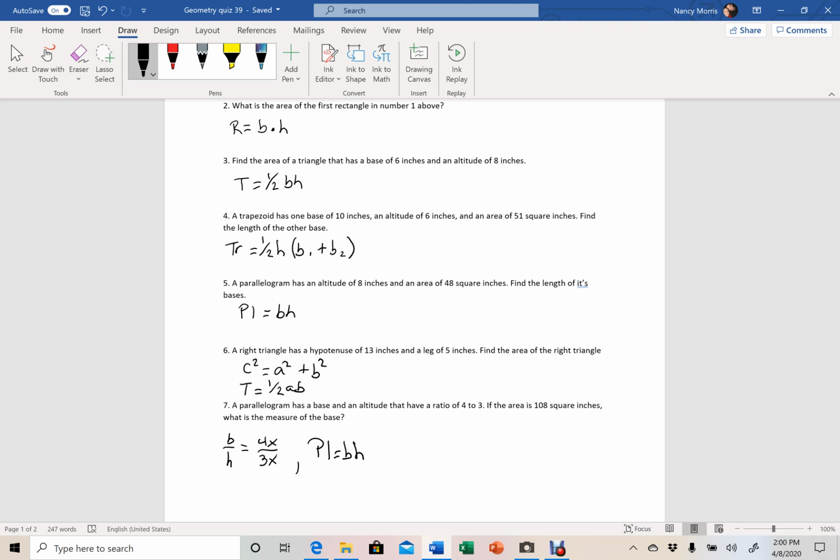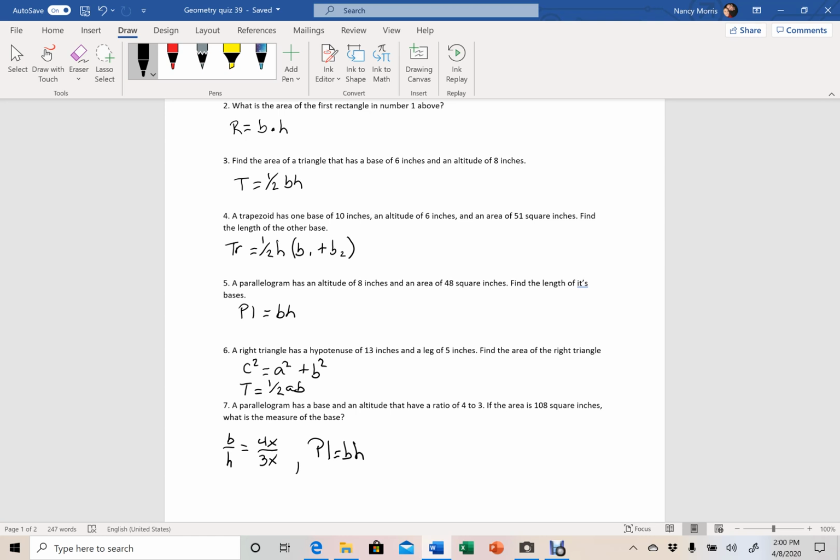You have to plug in your c squared and your a squared in order to find your b squared, because you're going to need that b in the area formula, which is 1/2 times A, the measurement they give you, and then B, which is what you're going to find using the Pythagorean theorem. So there's basically 2 steps to that question. Make sure that you do both. Plug in the information that you have, and then solve for your missing value.